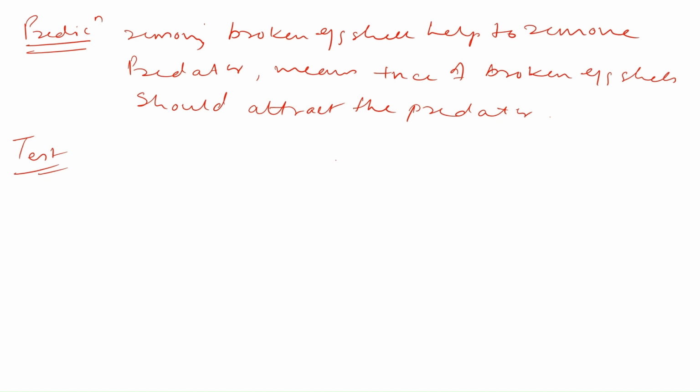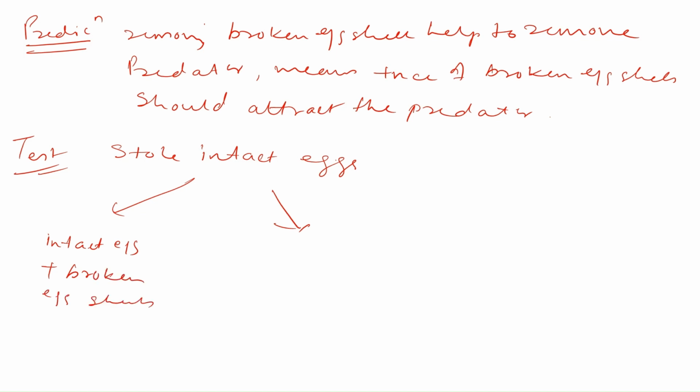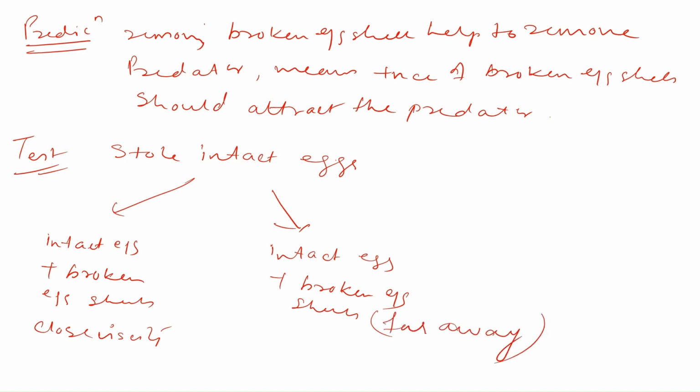What he did is he took some intact eggs and, in a predator-prone area, he scattered these eggs in two sets. In one set, along with the intact eggs, he placed broken eggshells in close vicinity. In another set, he placed the intact eggs along with broken eggshells, but these broken eggshells were placed far away.